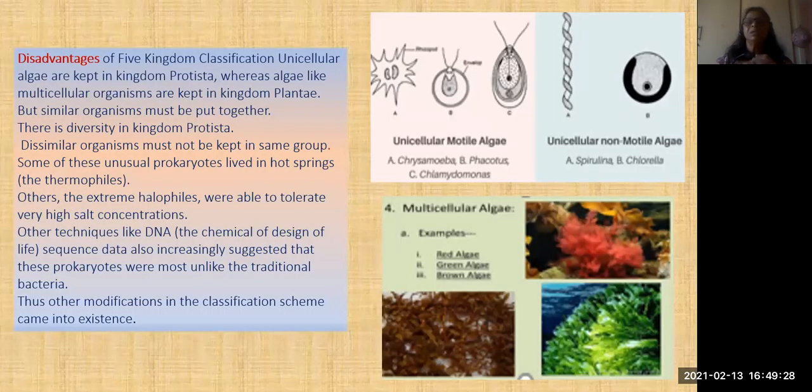Now, what are the disadvantages of various classifications? If a problem arises in a particular thing, then scientists will go to find and classify the problem, and then they start new experiments, and according to those new experiments they prepare another hypothesis.